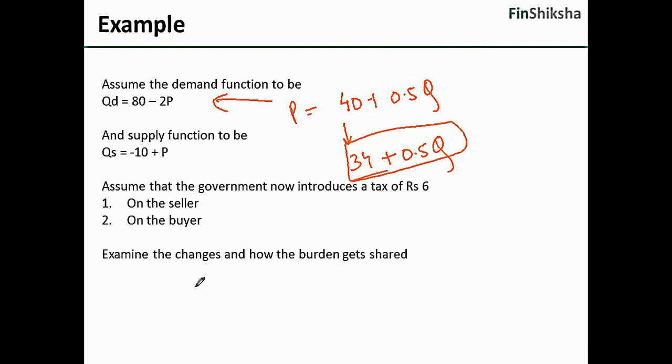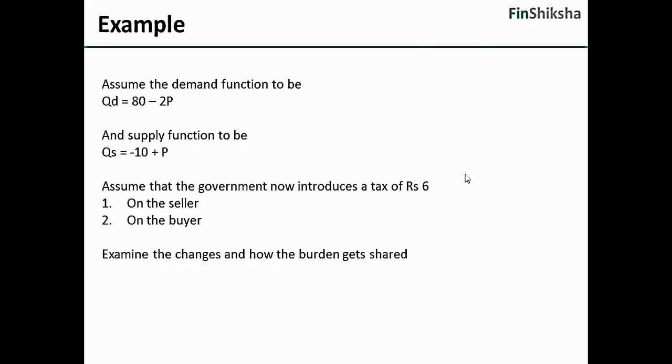So I can again solve for these two equations, where 34 minus 0.5 Q will be equivalent to 10 plus Q. Let's solve for these two as we go on the next slide.